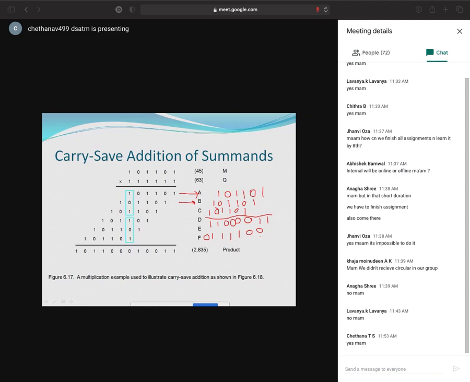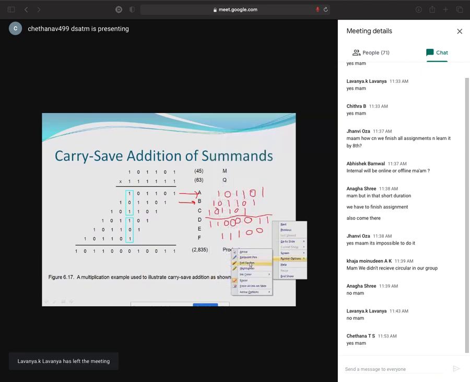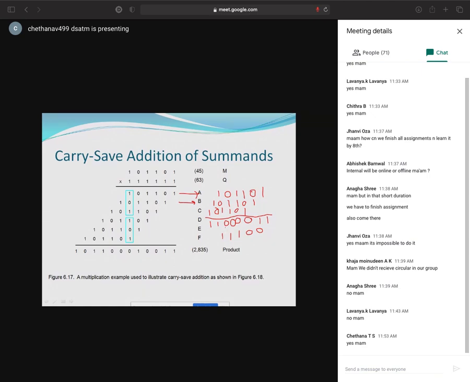Hope you are clear. Are you clear? Okay. So here the sum row is 0 0 0 1 0 1 0 1. See here, 1 plus 1 is 0 with carry 1. So this is 1, and 1 plus 0 is 1. I don't have any carry, so I'll put 0 here. Here also I don't have any carry, so I'll put 0 here.